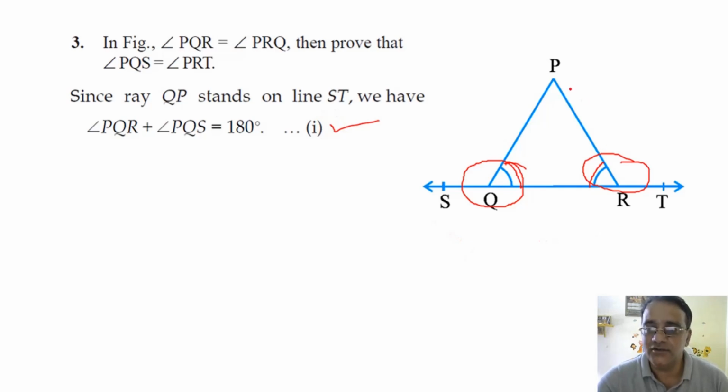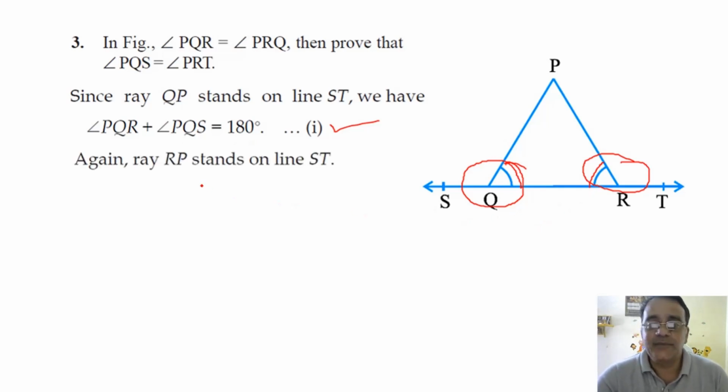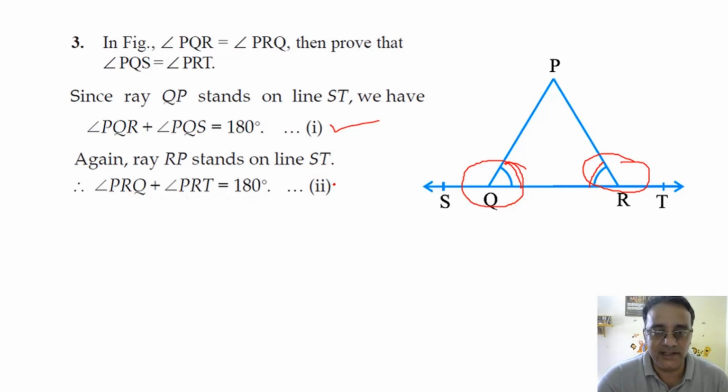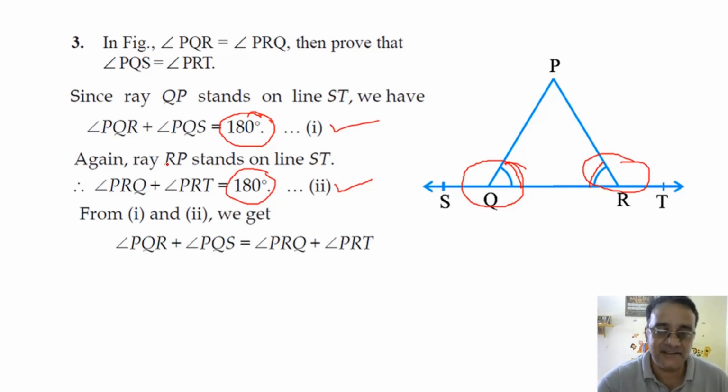Okay. Now similarly PR stands on ST. See, if you don't want to write this one, you can directly write the sum of these two angles is 180 degree and linear pair. Okay. Now again RP stands on ST, so the sum of these two angles is equals to 180 degree. Let it be equation number 2. Now both are equals to 180 degree. So from first and second equation we conclude that the left hand side is also equal.